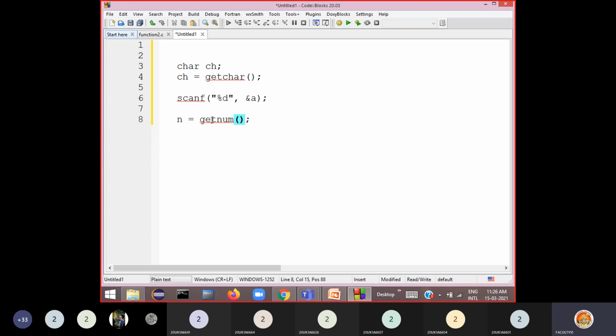Okay, so no arguments but returning a value. Based on our requirement, now we can define our own functions in this way. So how to define this kind of function, I'll tell you here. Like getChar, we want to define our own function for reading an integer, getNum.